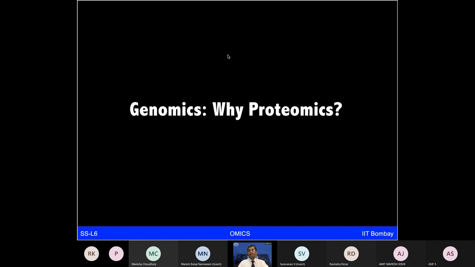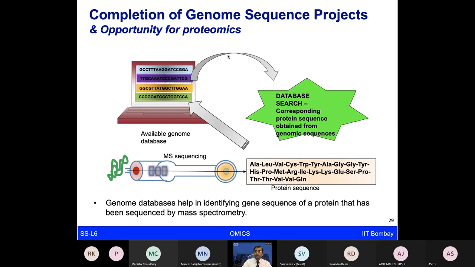So we talked last week mainly about understanding DNA and genomics technology, and how they have evolved. The question is, if we already have information for all the gene sequences, which gives the blueprint of life and provides all the information, why do we still need to search for the proteins and the proteome of a given organism?